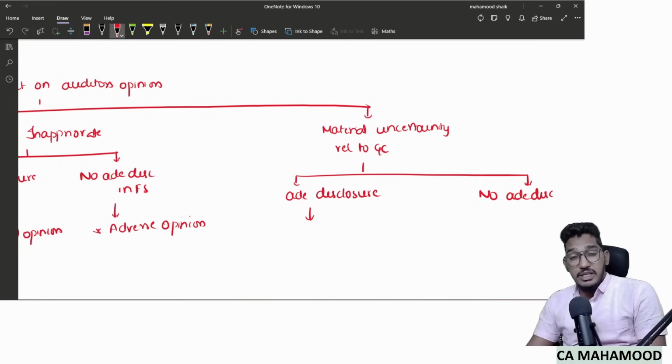First of all, are the financial statements misleading here? Not misleading here. They are not at all misleading. Since they are not at all misleading, why? Because management has given enough disclosure. The auditor will give unmodified opinion here. But the standard will say one more thing here.